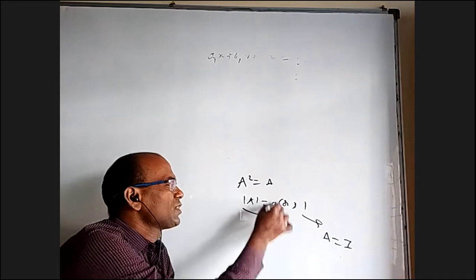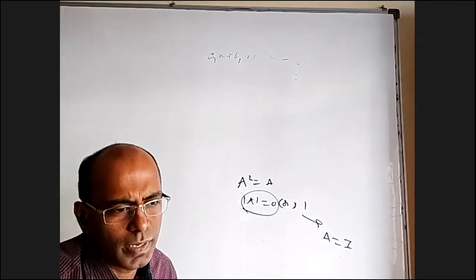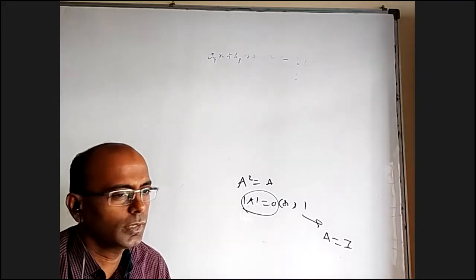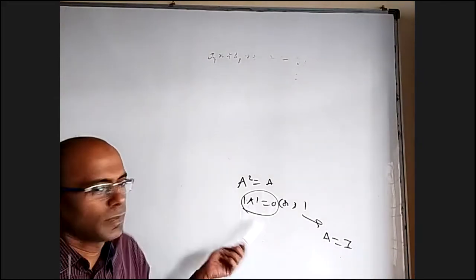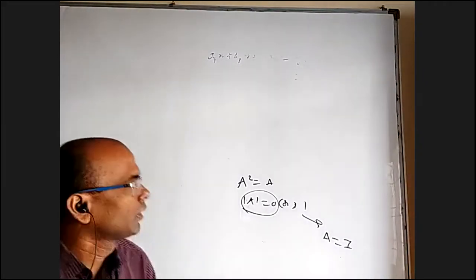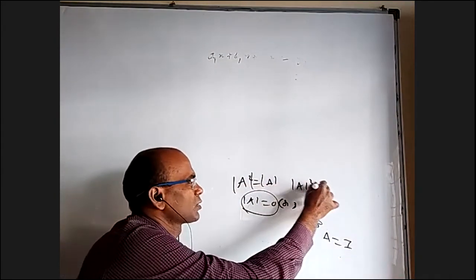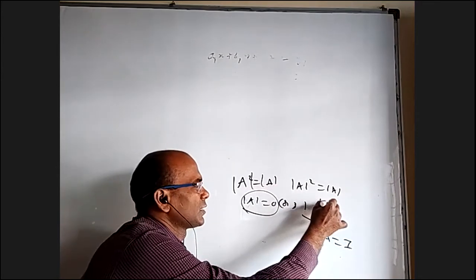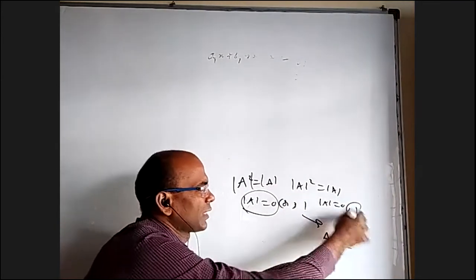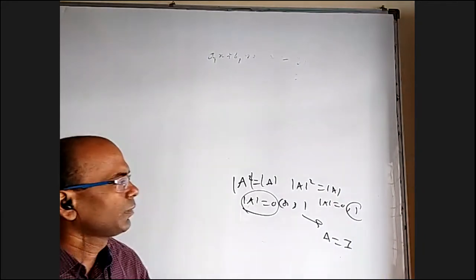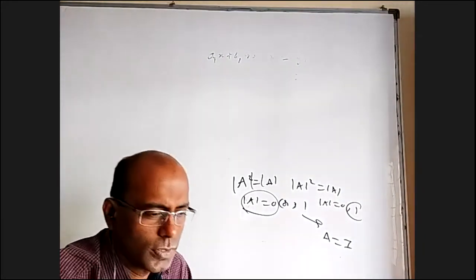But when det A is 0, yes, there are lots of matrices. When you square them, you will get the same as the original matrix. And here you cannot multiply by A inverse because A inverse will not exist. So first of all, you apply det on both sides. You will get det A whole square equal to det A, that is, det A equal to 0 or 1. If det A is 1, A must be the identity matrix, nothing else. But if det A is 0, there will be hundreds of matrices.